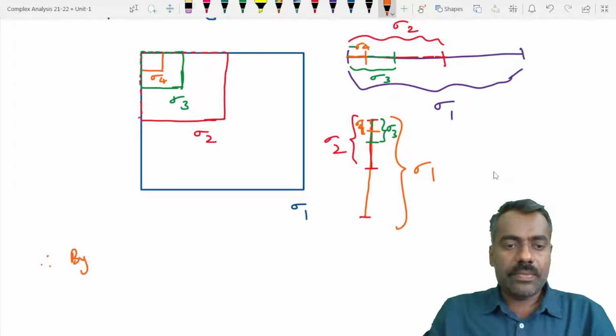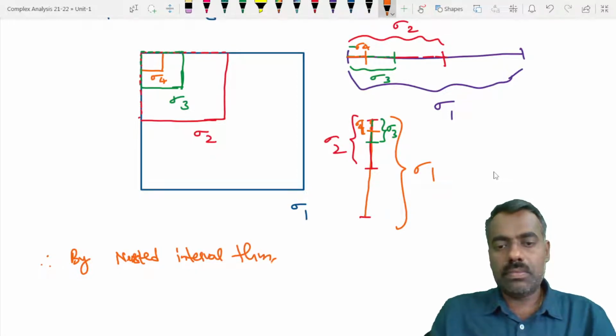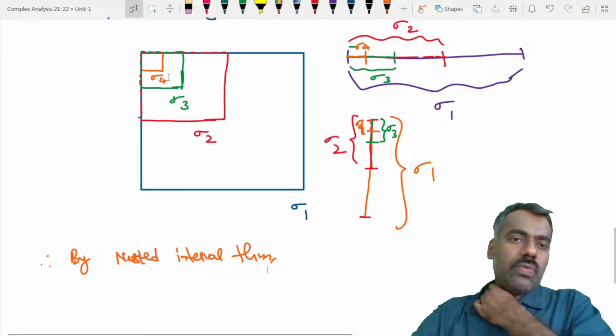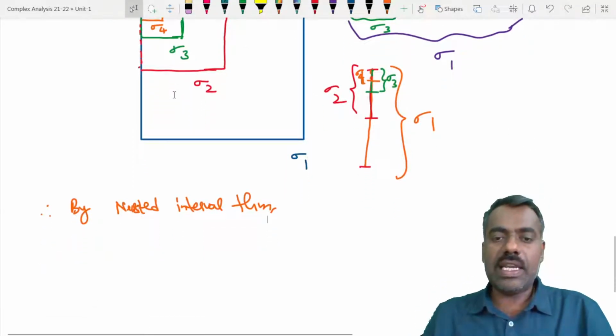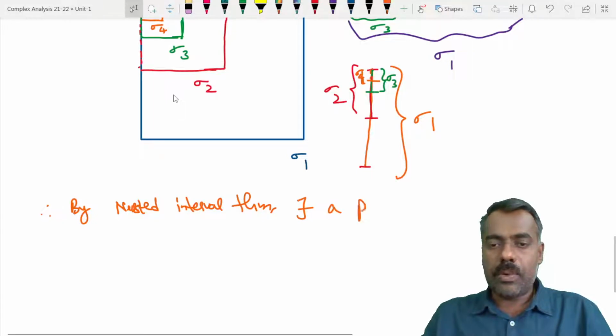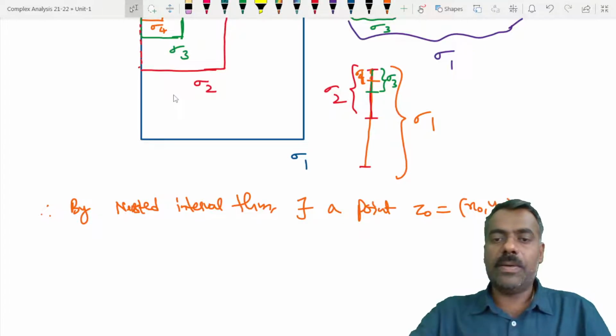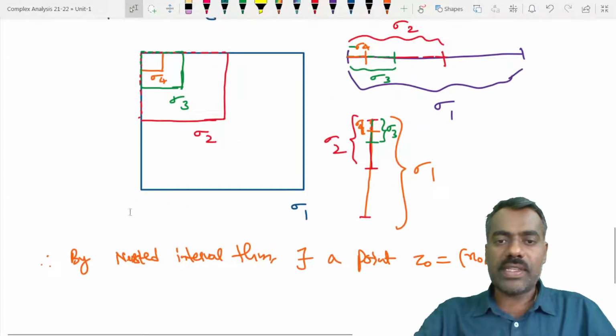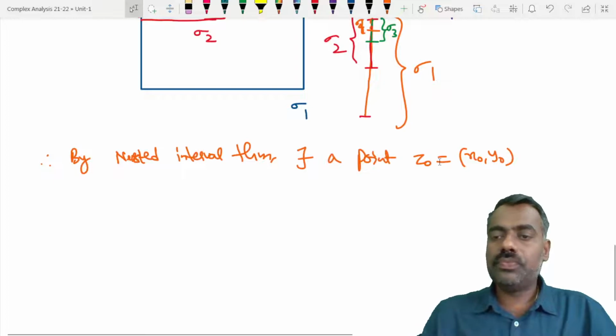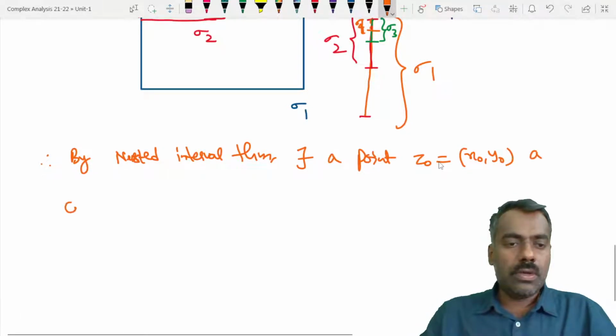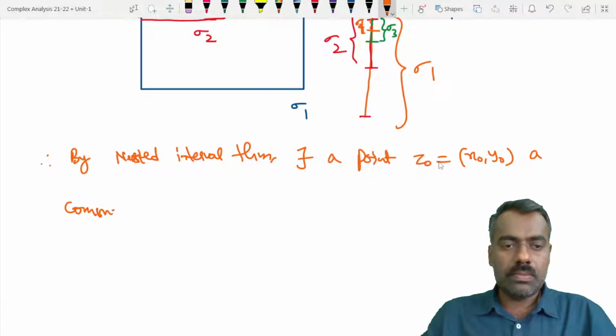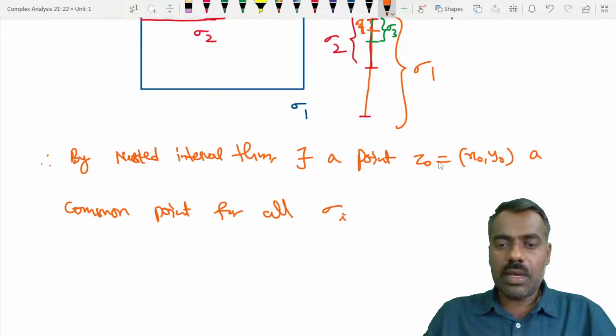So therefore by nested interval theorem, applying one time for horizontally and one time for vertically, there exists a point z naught, you can call it x naught comma y naught, okay, which is common for all these squares. Okay, a common point for all sigma i.